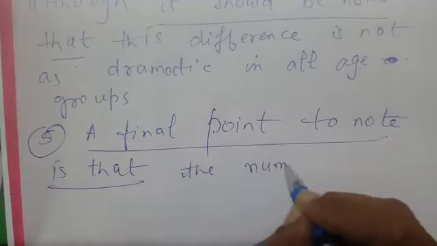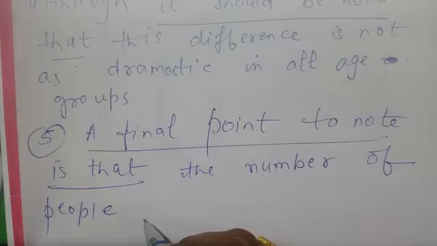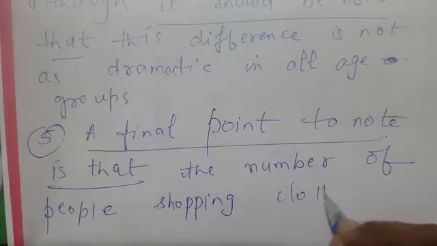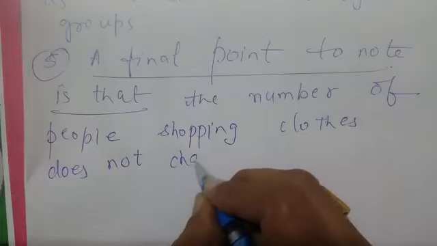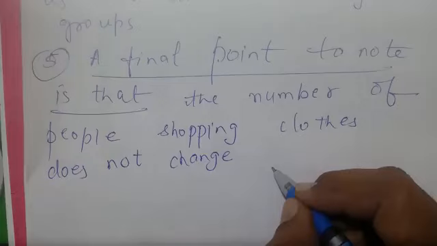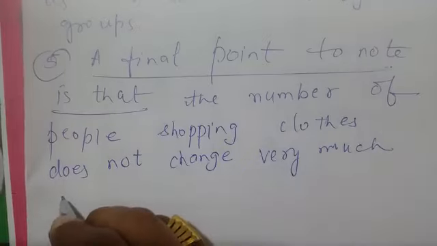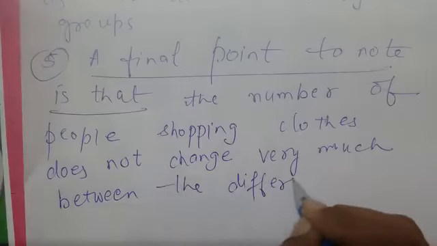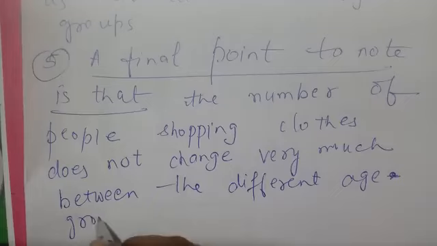The number of people shopping clothes, which tense we have to use, you know better than me, my dear intelligent fellows, does not change, right, very much between the different age, no hyphen, groups.